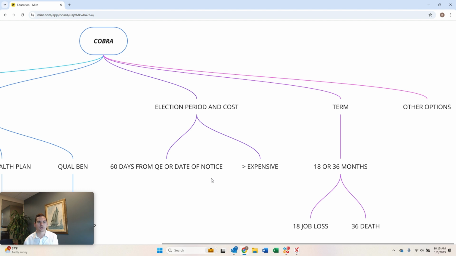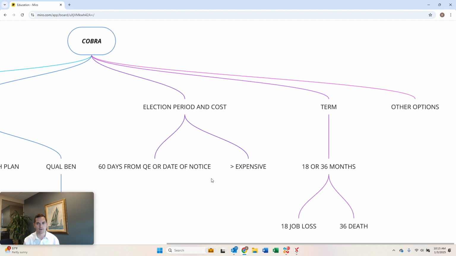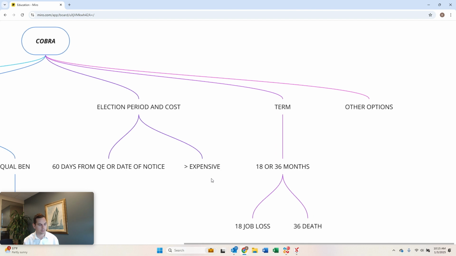So it's important to understand that COBRA can provide temporary relief, but it doesn't last forever. There's going to come a point in time where you need to transition to another type of option as it relates to your health insurance coverage, and be cognizant of this timeline, assuming you don't get another job within 18 or 36 months, again, depending on the type of qualifying event that you have. So let's talk a little bit about some of the other options available for you.